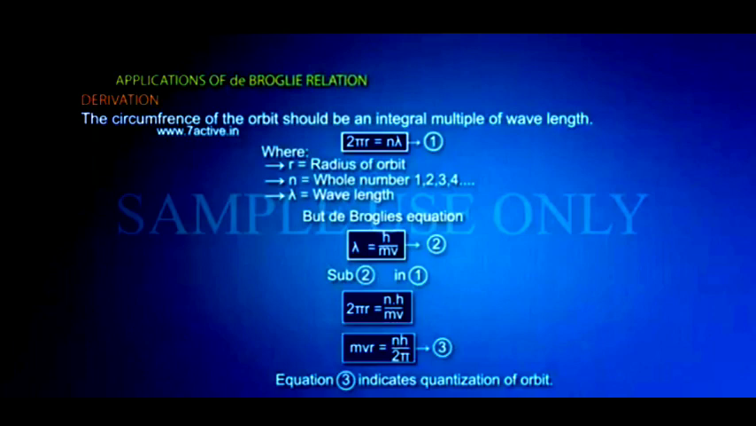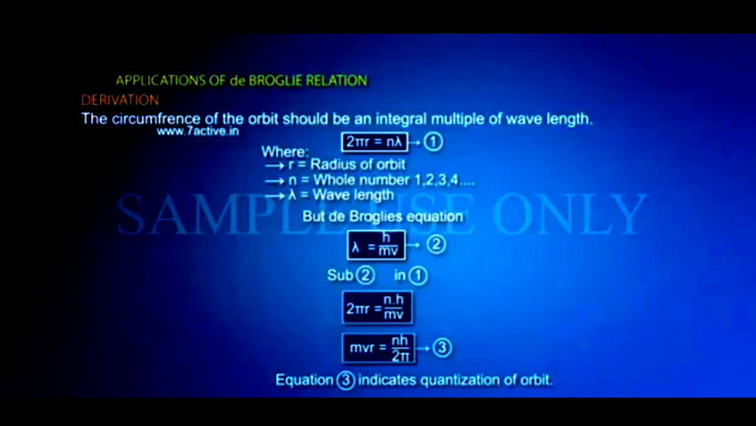Based on equation 3, every orbit is quantized, so the energy of the electron will be quantized. Only if the electron has a definite angular momentum will it revolve in a particular stationary path. Otherwise the electron will collide with the nucleus and the atoms are unstable.